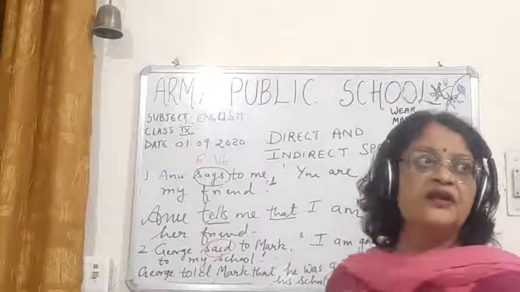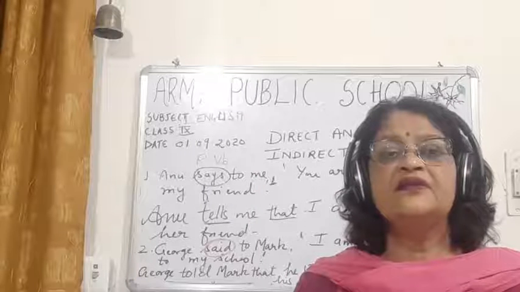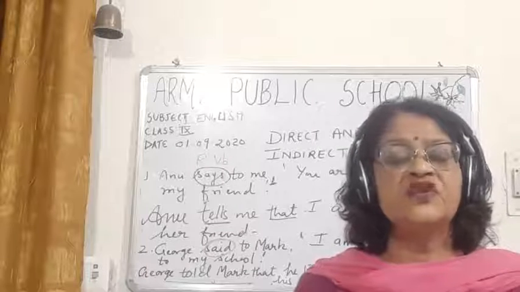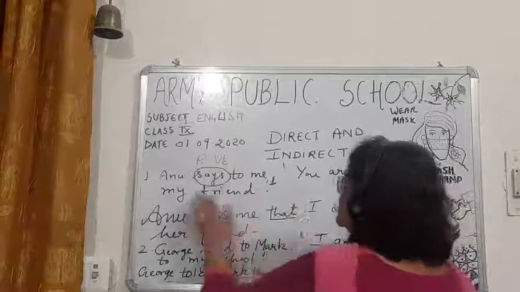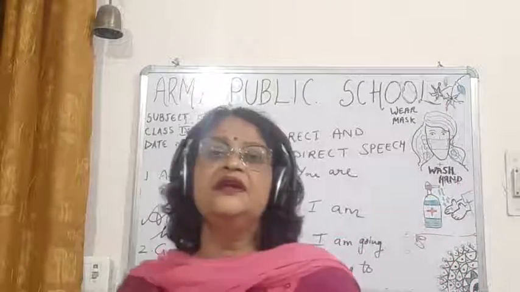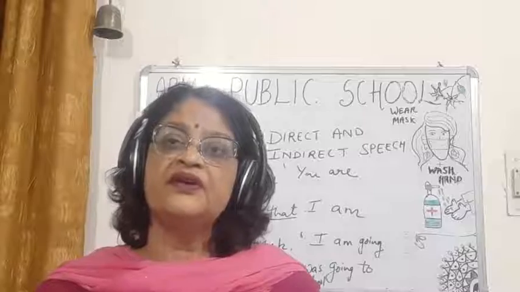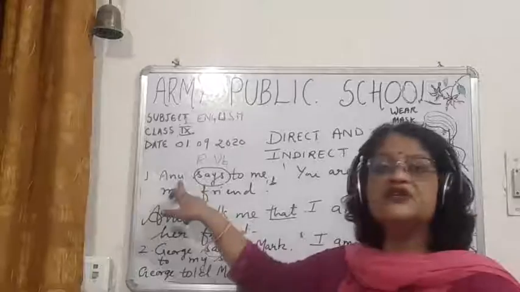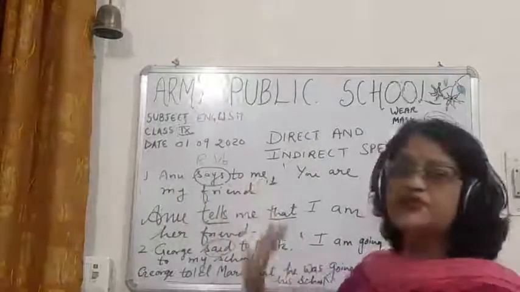So children, says is a word, and you have to see that says will change into tells when we change from direct to indirect speech. So children, you have to see whether in the reporting part subject and object are there or not. First thing you have to see is whether subject and object are there in the reporting part. So what is the subject of the reporting part? Anu is the subject of the reporting part. What is the object of the reporting part? Me is the object of the reporting part.